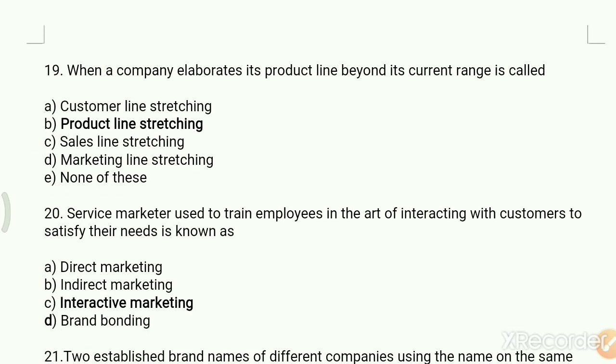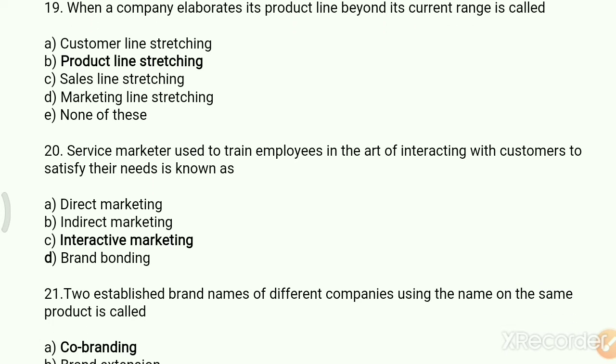When a company elaborates its product line beyond its current range is called option A, customer line stretching, B, product line stretching, C, sales line stretching, D, marketing line stretching, E, none of the above. Your right answer is product line stretching.